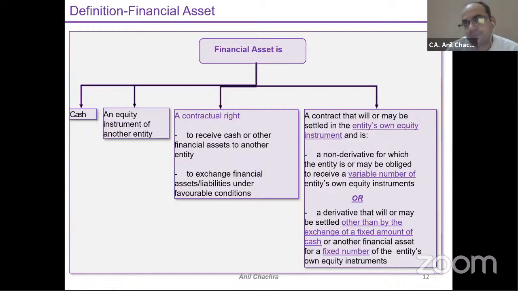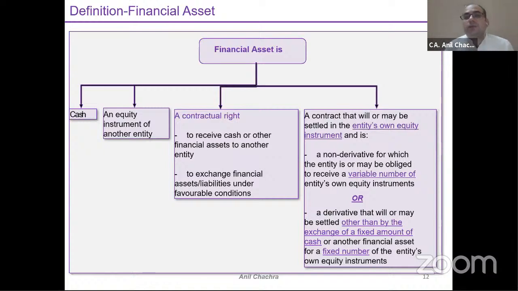Contractual right. Under the financial liability part, it was a contractual obligation for the payment part. Under the financial assets, it will be a contractual right to receive cash or another financial asset from another entity, or to exchange financial assets under favorable conditions, just the opposite of the definition of the financial liability part.